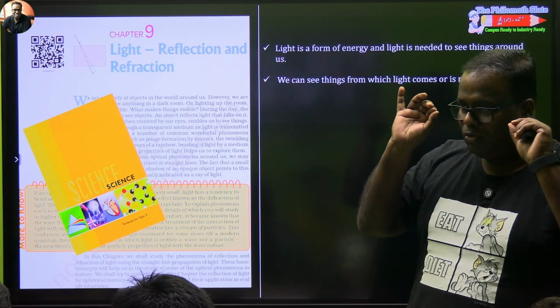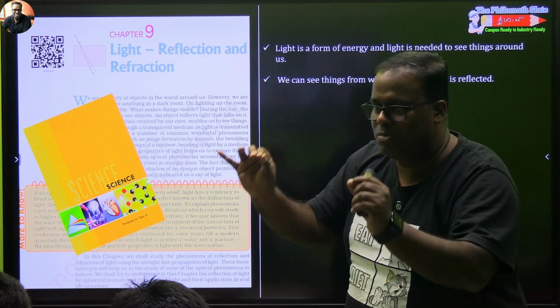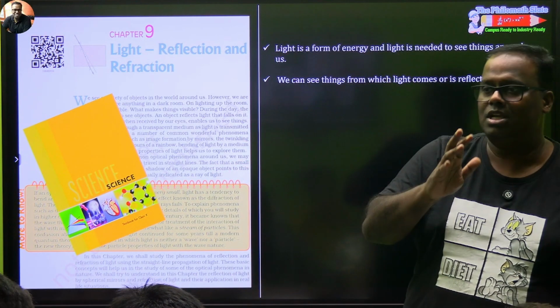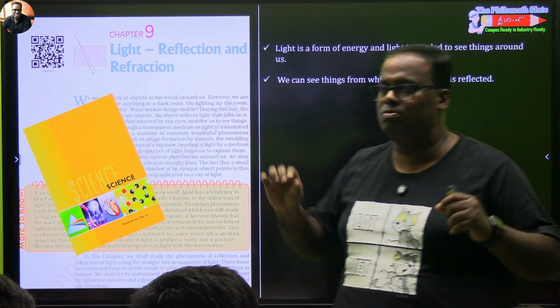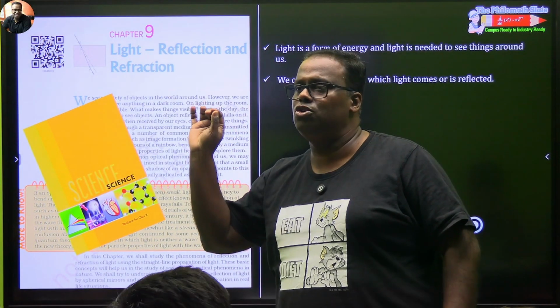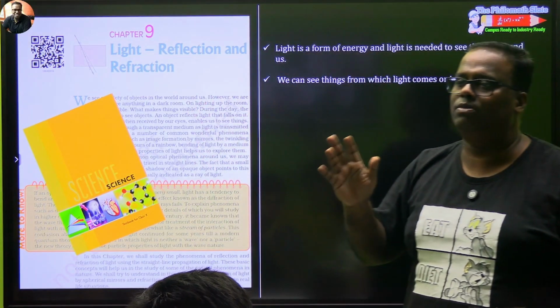Ray is there for us to understand how images are formed, so there's the size of image, what is the orientation of image. For that we need to have some sort of a geometry. To facilitate that geometry, we have the concept of rays, we have the concept of beam.